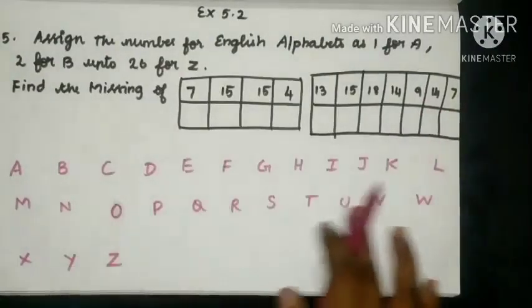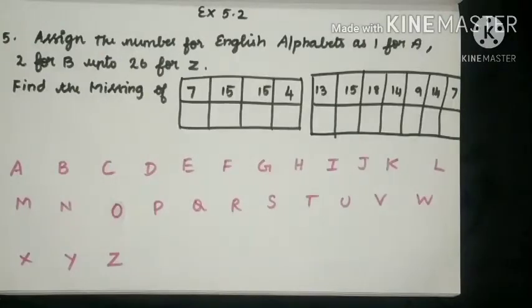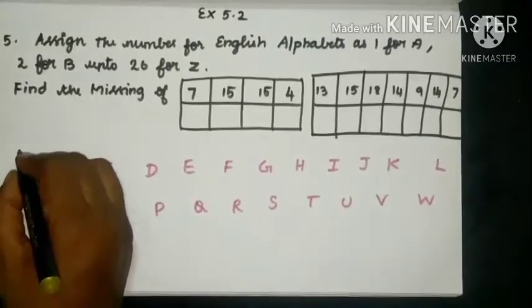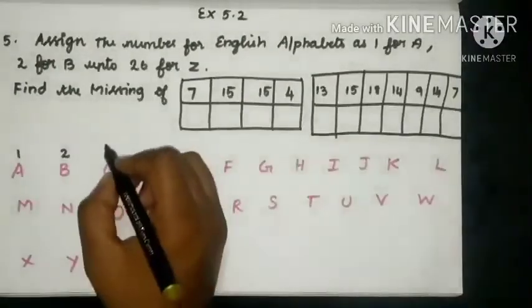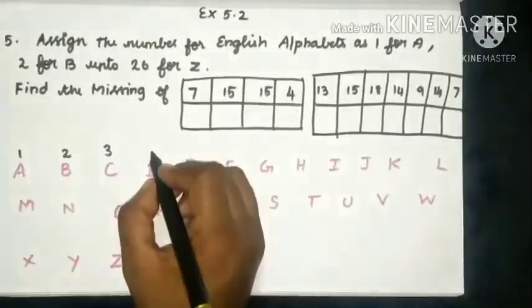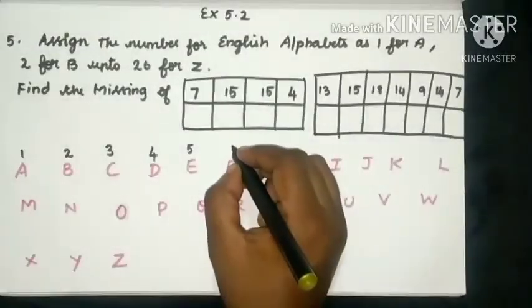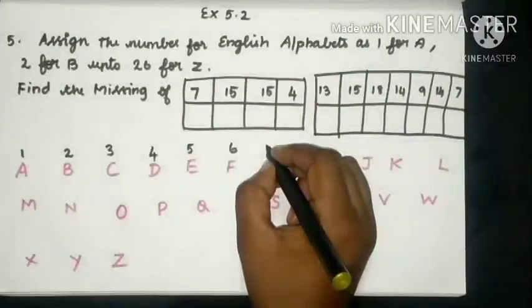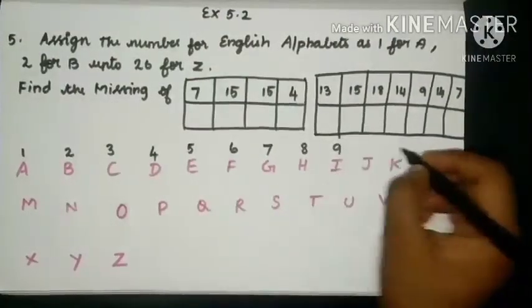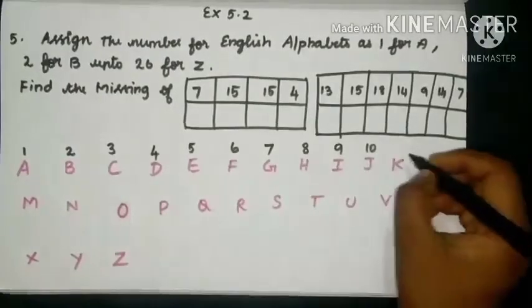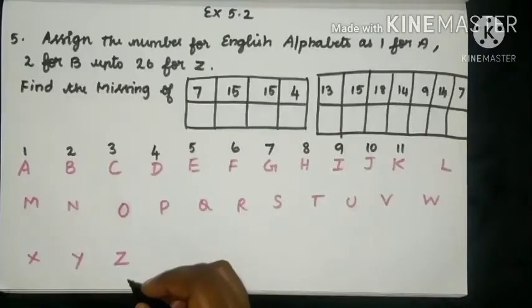First you have to write the alphabets like this, A to Z. Then you have to assign A for 1, B for 2 like this up to Z. C as 3, D as 4, E as 5, F as 6, G as 7, H as 8, I as 9, J as 10, K as 11. Like this you have to assign up to Z.